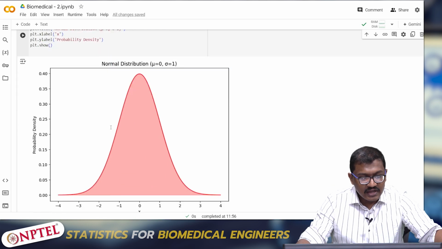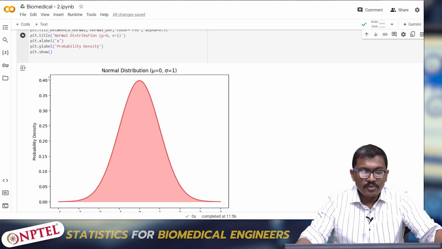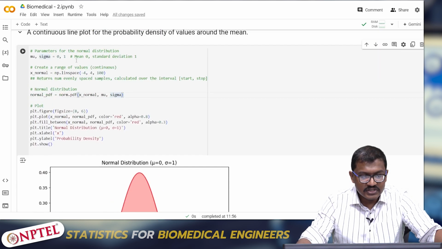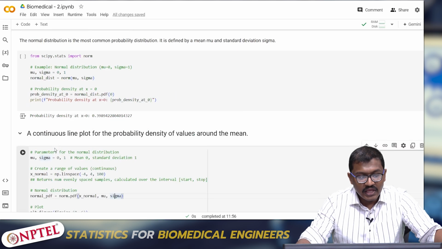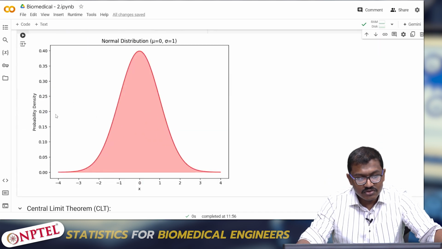So what I get is a nicely normally distributed plot with the probability density at x equal to 0 being about 0.4.